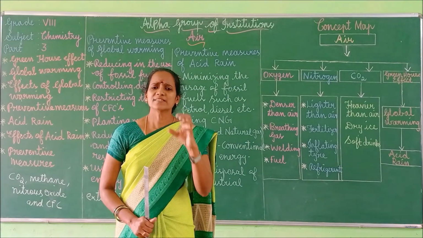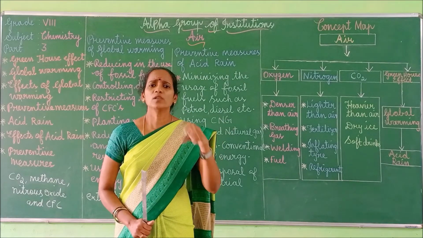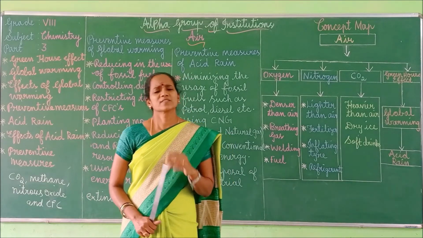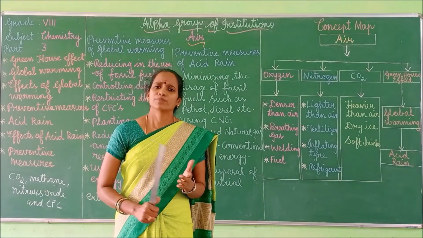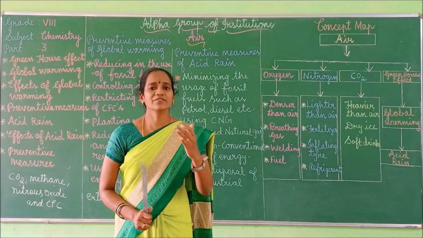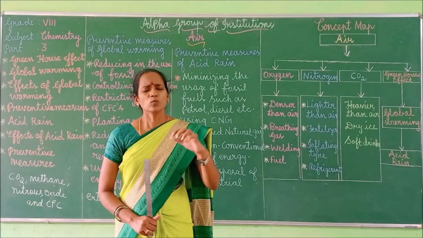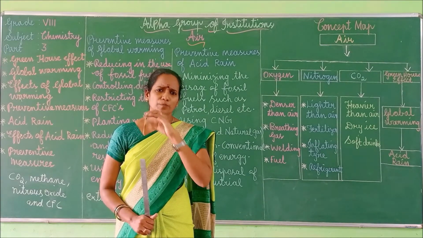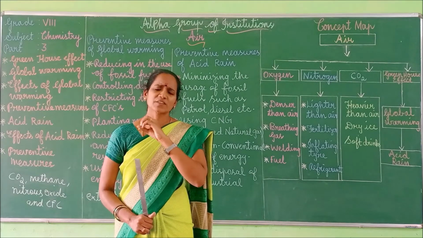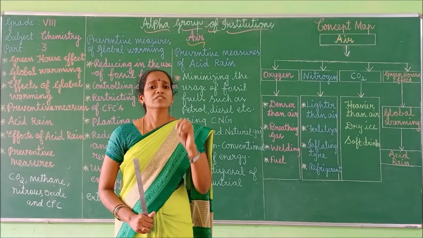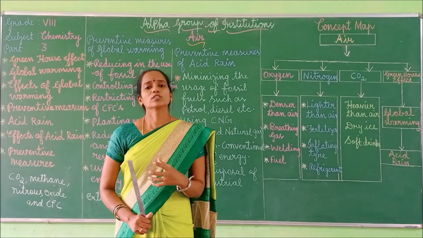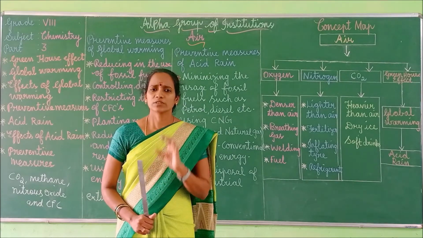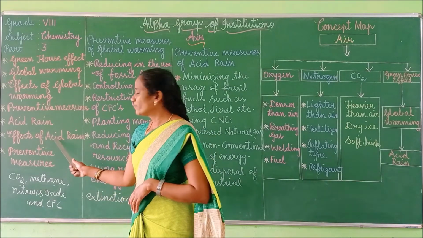And acid rain makes the soil more acidic in nature, right? Next one, acid rain is very harmful to plants, animals and even agriculture also. It washes away all the useful materials, all the nutrients required for the survival of plants. So these are some of the effects of acid rain.